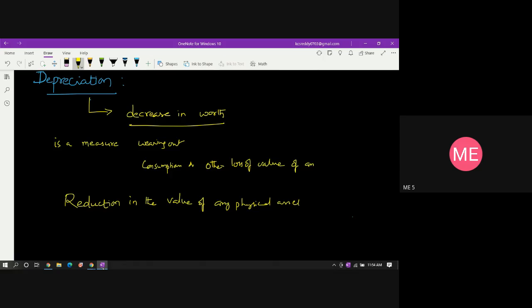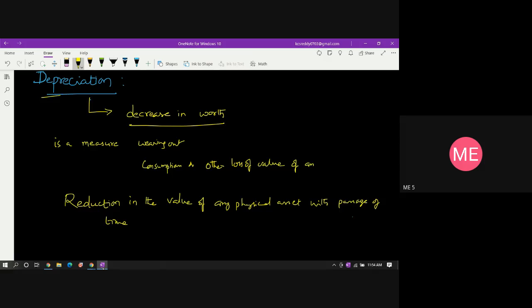With the passage of time, that is, the aging of any particular product, as the time increases, the functional value or the value of the physical asset will be reduced. That is depreciation.